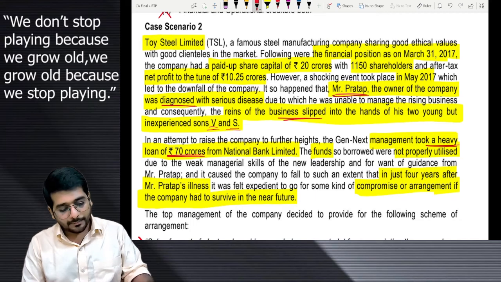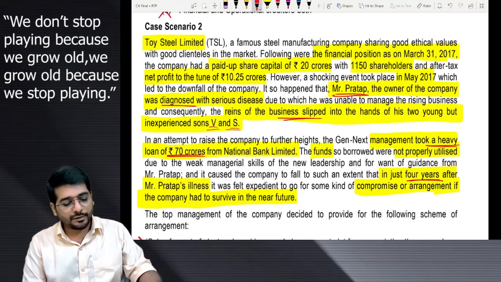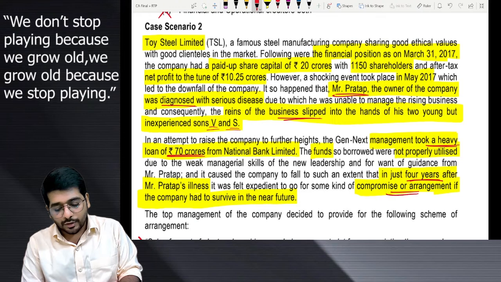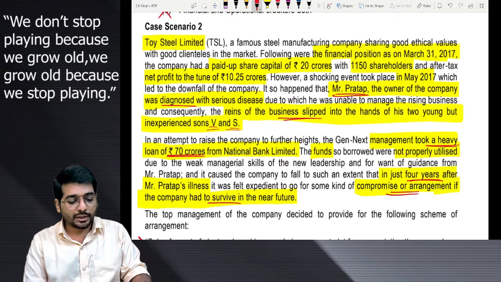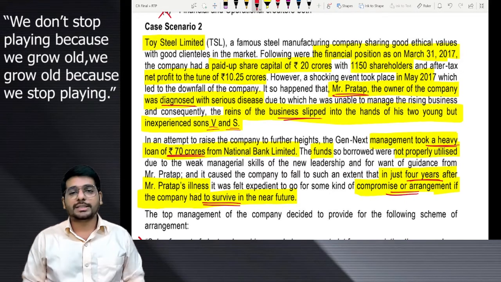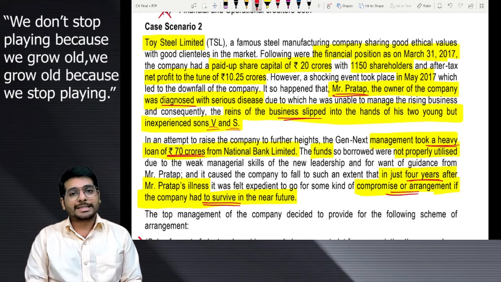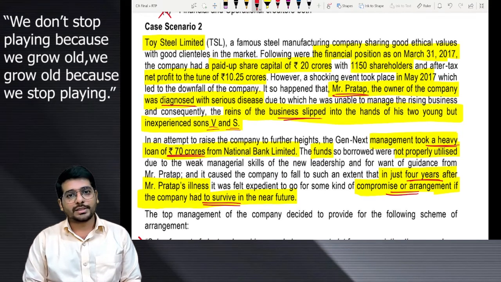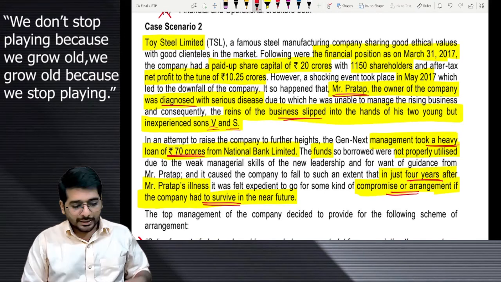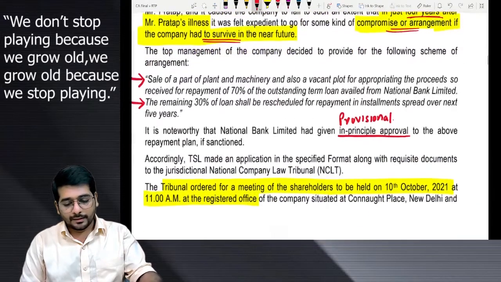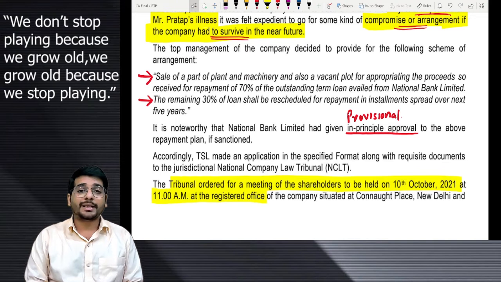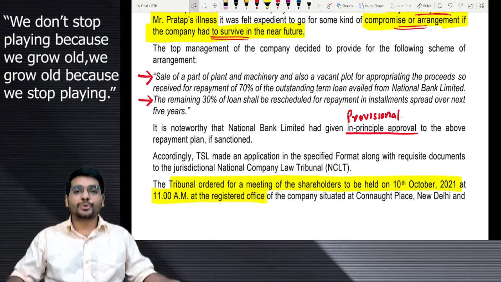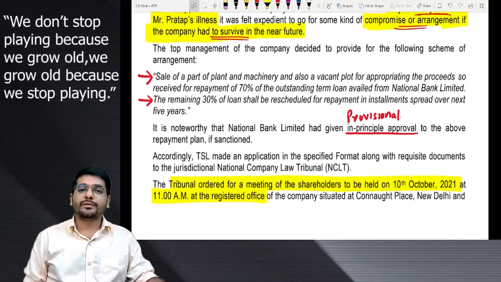And as a result, what happened? In just 4 years after Mr. Pratap's illness, they had to do a compromise arrangement if the company had to survive in the near future. So here they are saying they need to do a compromise and arrangement. Let's understand the compromise arrangement part. Are you aware of the compromise arrangement? If no, then please revise the chapter compromise arrangement amalgamation, section 230 to section 240 of the Companies Act 2013 first. Then come back to solve this.